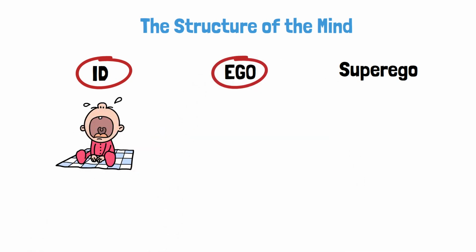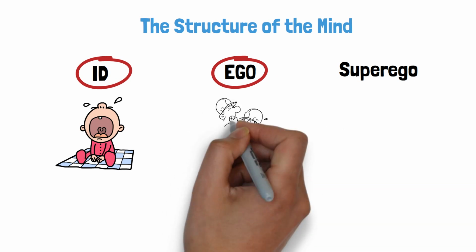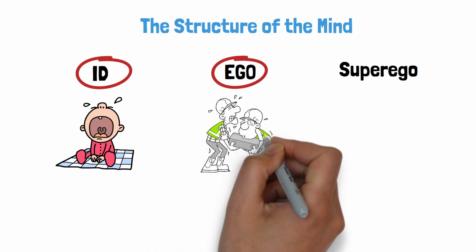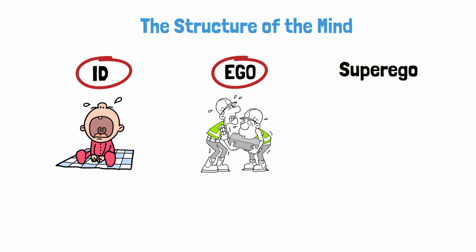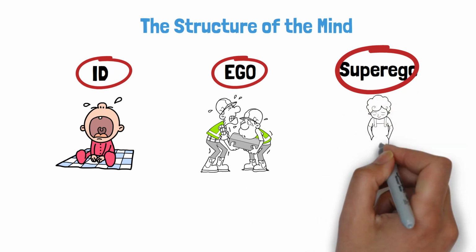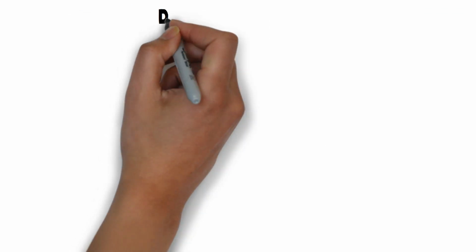The ego. The ego is the rational part of the mind. It tries to balance the desires of the ID with the realities of the world. It operates on the reality principle. The superego. This is the moral part of the mind. It contains our ideals and standards, and it strives for perfection. It makes us feel guilty when we do something wrong.